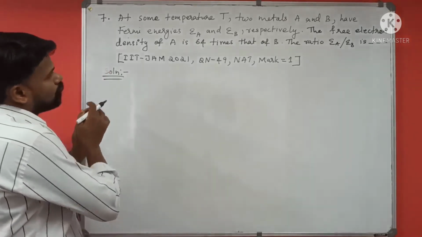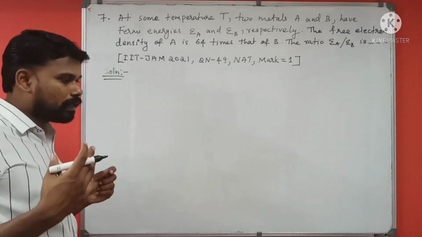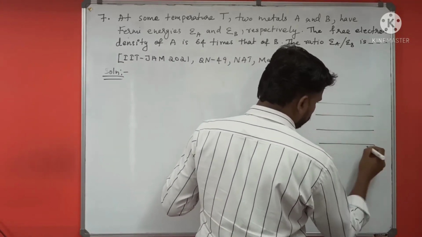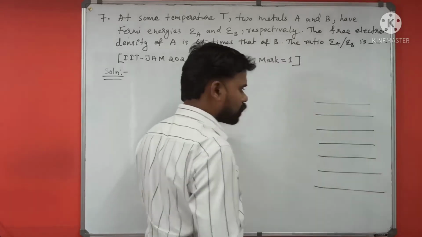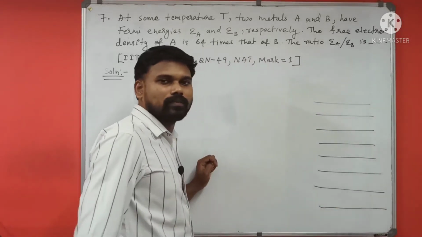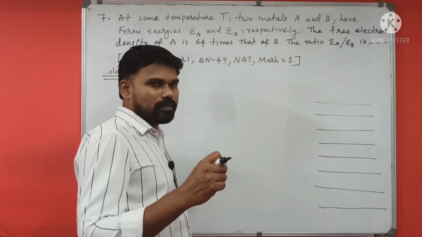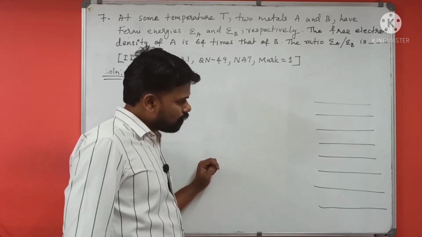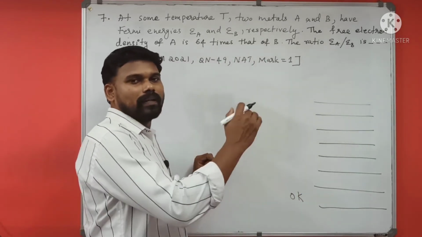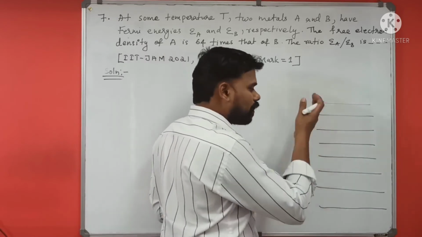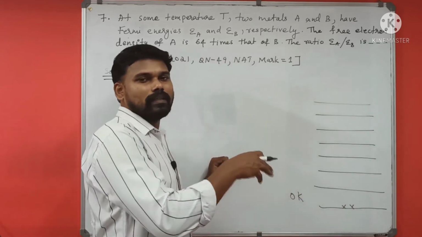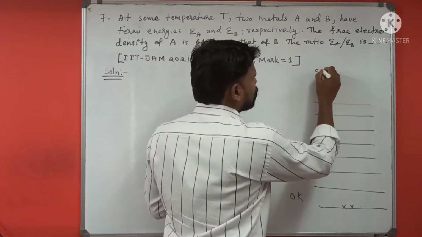So what is Fermi energy? What is the Fermi energy of a metal? Generally, in the case of a free electron gas or free electrons at 0 Kelvin, the levels up to a particular level will be filled and the remaining levels will be empty. Since these are electrons, we can fill 2 electrons in a particular state because electrons have a spin half.